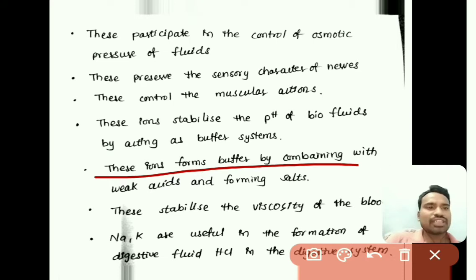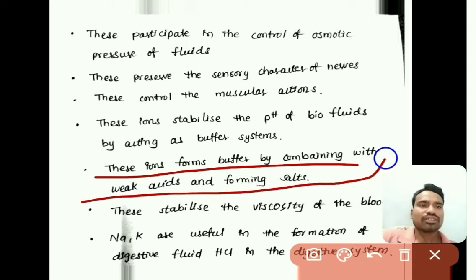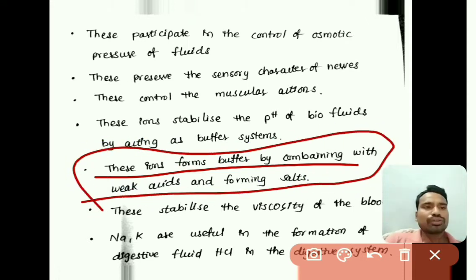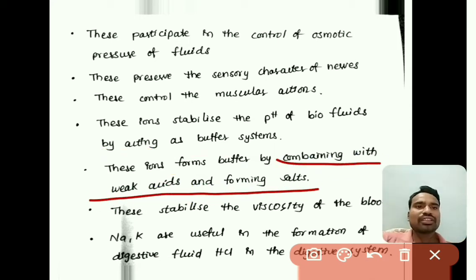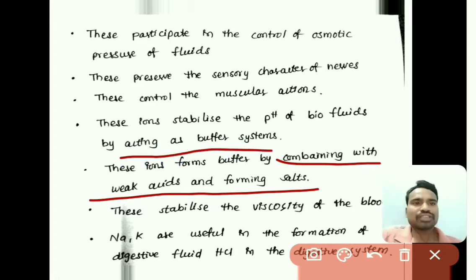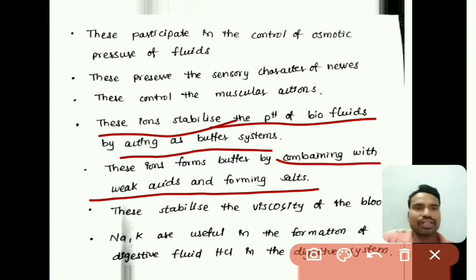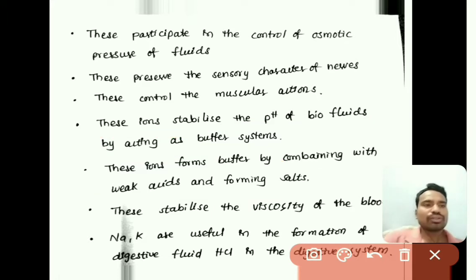These sodium and potassium ions combine with weak acids and form salts, so that buffer solutions are created. Na+ and K+ ions combine with the weak acids and form salts, so buffer solutions are prepared. These buffer solutions stabilize the pH of different fluids in the human body.